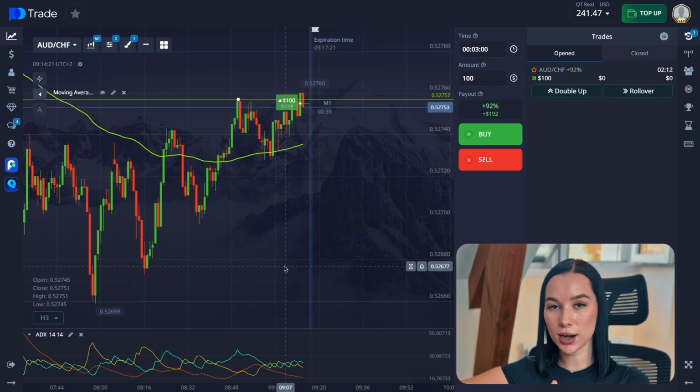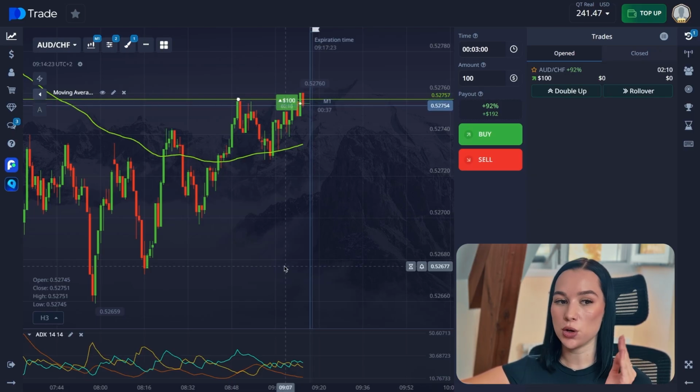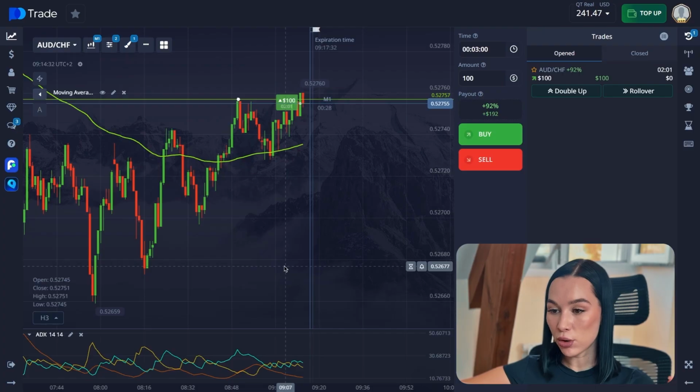This is really high risk, and you need to understand all the problems that could follow, that you will need to recover your balance, or maybe start from zero.